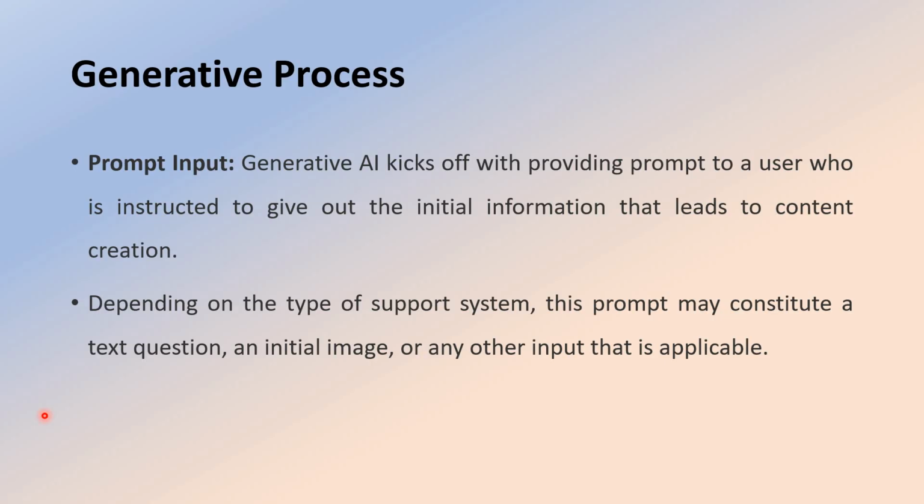There is another topic called prompt engineering, how to give successive prompts in order to get the required text, images, audio and video. We can get the generated text by giving the appropriate prompts only. Prompts play a vital role in getting better output. This process is called the generative process.